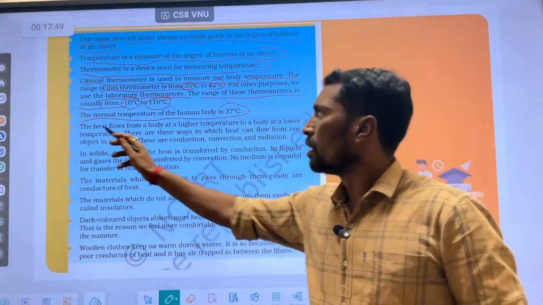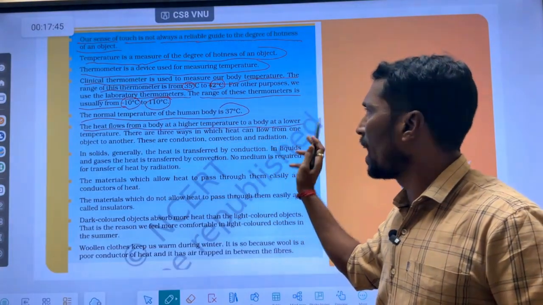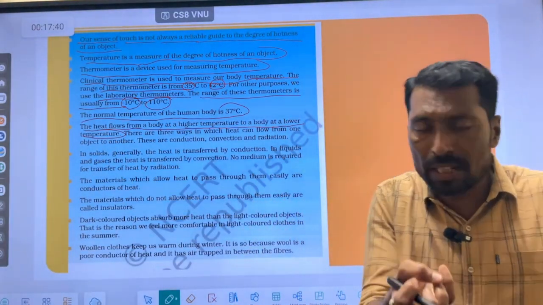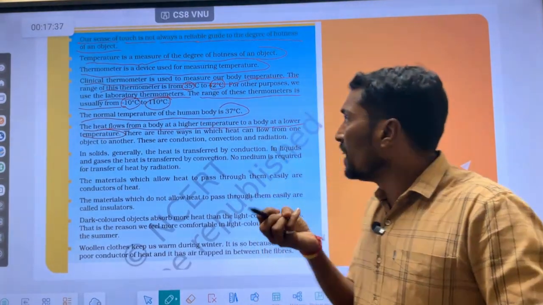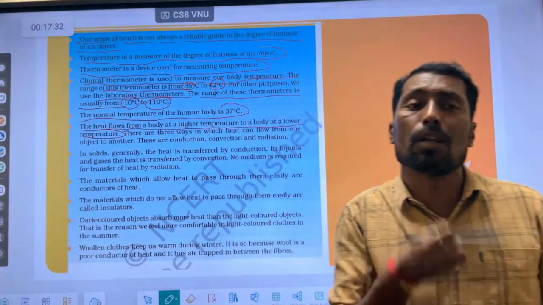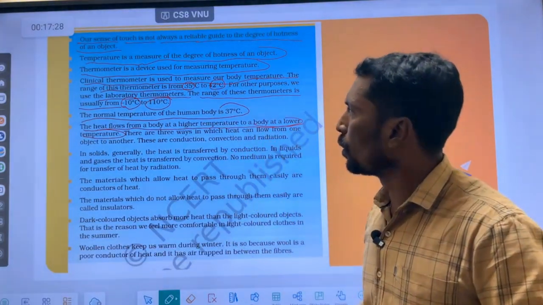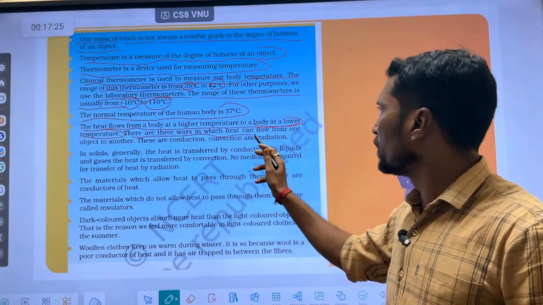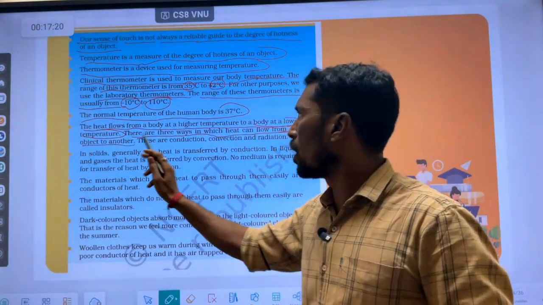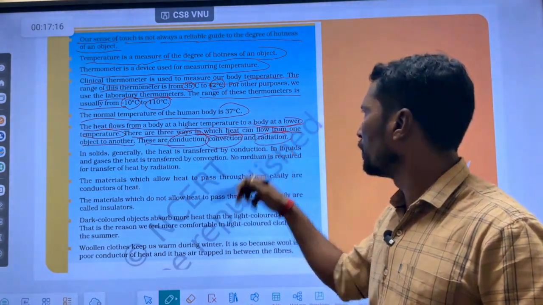We know that heat flows from a body at a higher temperature to a body at a lower temperature. This also we discussed in the class: how the heat energy is transferred, the flow of heat energy is always from hot object to cold object. There are three ways in which heat can flow from one object to another: conduction, convection, and radiation, which we have discussed.